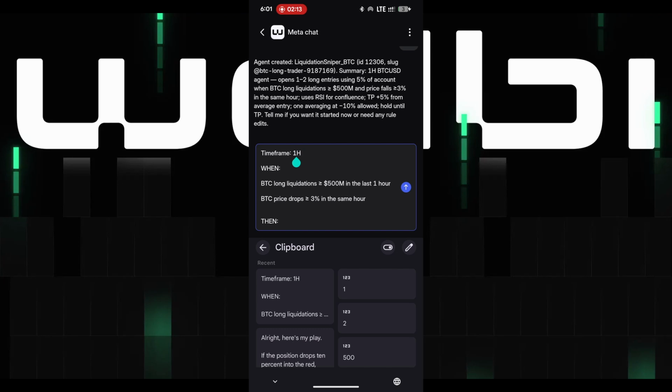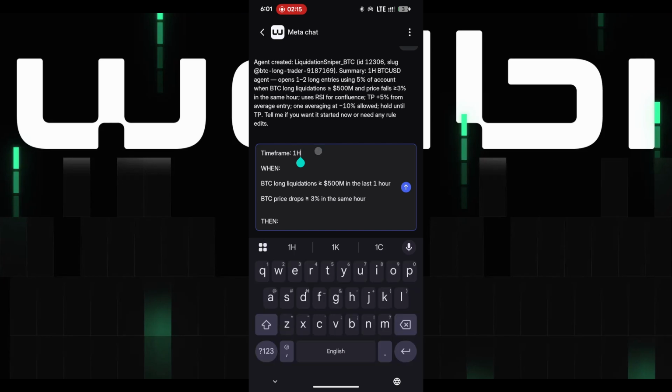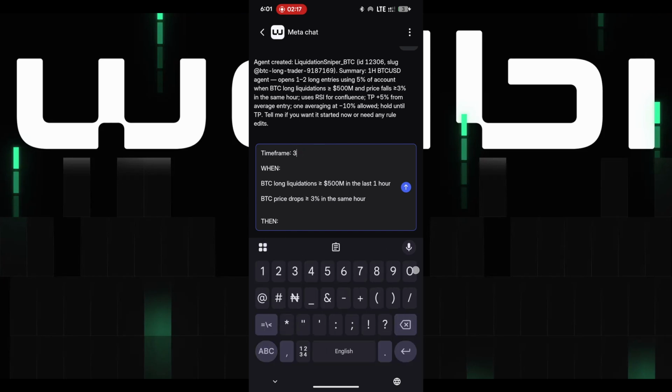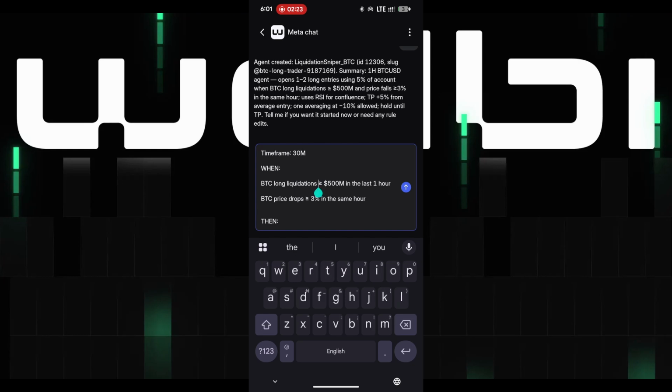So I have this one that says on the 1 hour time frame. Okay, let's change this to 30 minutes time frame. On the 30 minutes time frame. Now, when you're creating a bot, have this rule in mind. Typically you will say this should happen when so and so thing is true. Like if so and so thing is true, then this should happen when so and so thing happens. You get, for example,